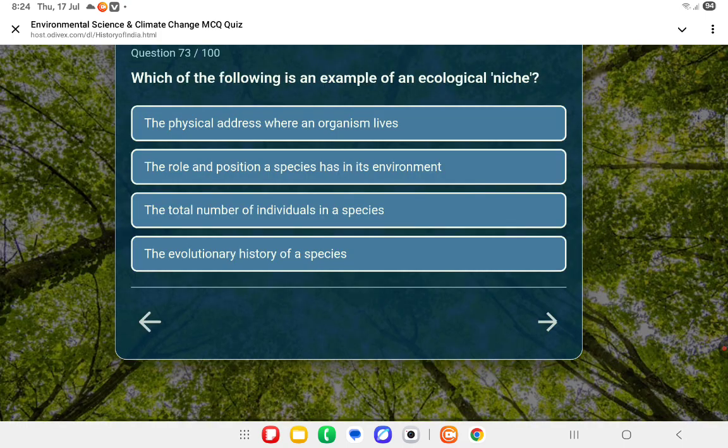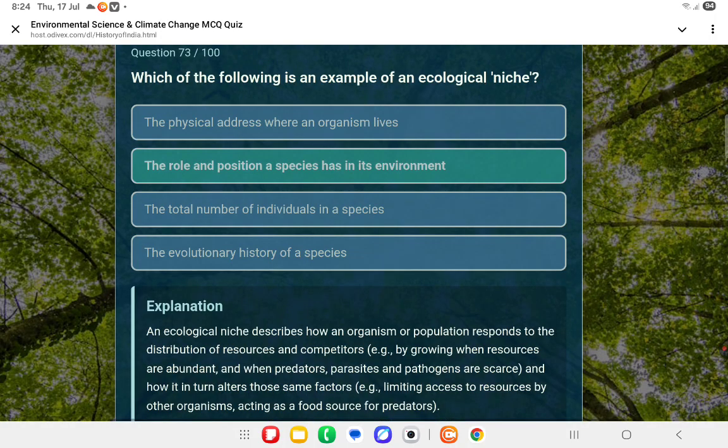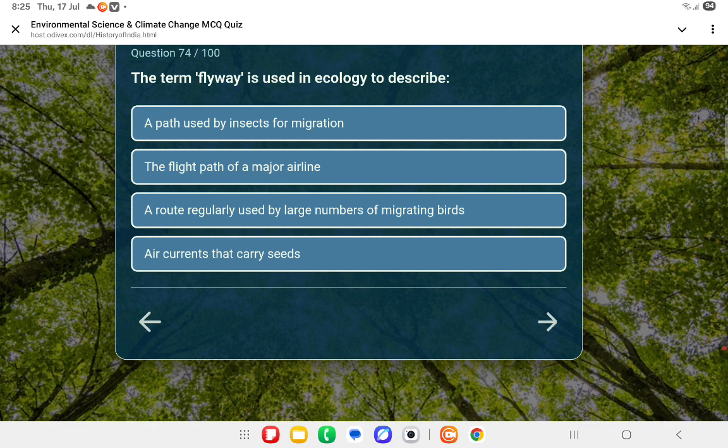Okay. Next question. Which of the following is an example of an ecological niche? Second one, the role and position a species has in its environment. Next question. The term flyway is used in ecology to describe, that's third one is the answer, a route regularly used by a large number of